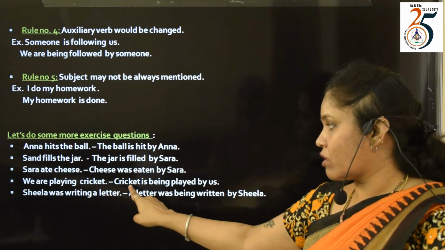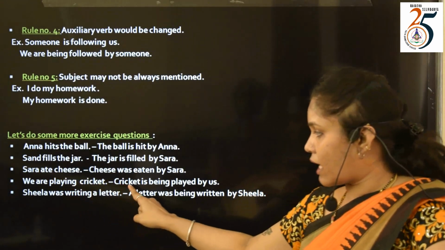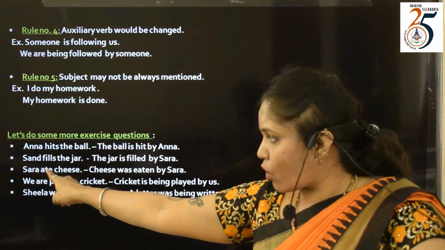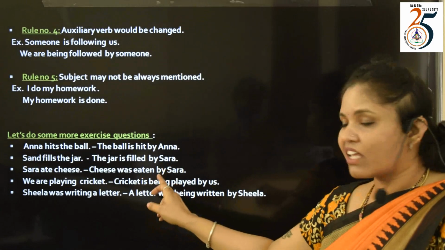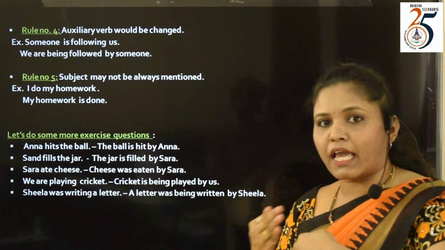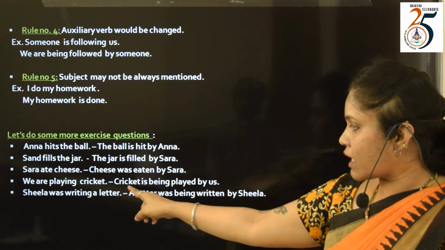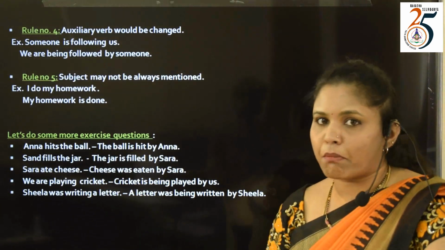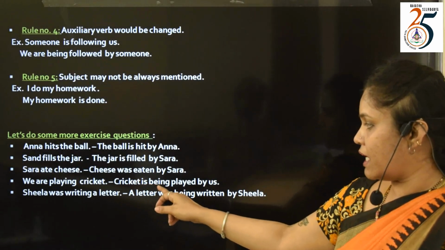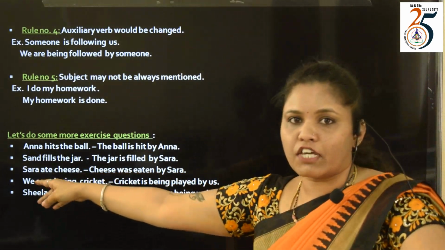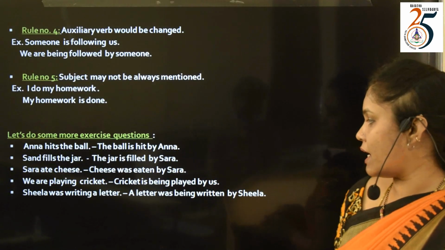Cricket is singular, so the auxiliary is, because it is present continuous, we are supposed to use being. Cricket is being. Play is our main verb. Play, played, played. V3 is played. So cricket is being played by, who is the we? The next pronoun form of we is us. So cricket is being played by us.